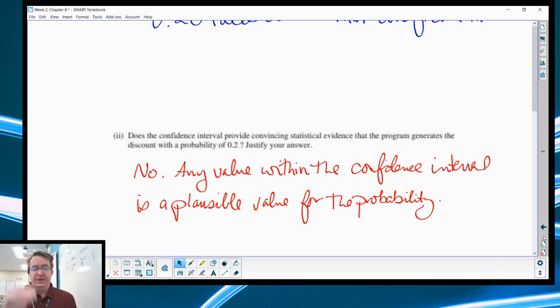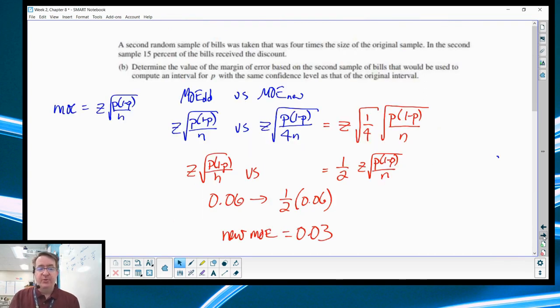On part B, they're going to do a second random sample, 4 times the size of the original sample. In the second sample, 15% also received the discount. Determine the margin of error based on the second sample of bills. Okay, so the p-value is the same. We can't change that. The z-value is the same. We can't change that. We don't know what n is.